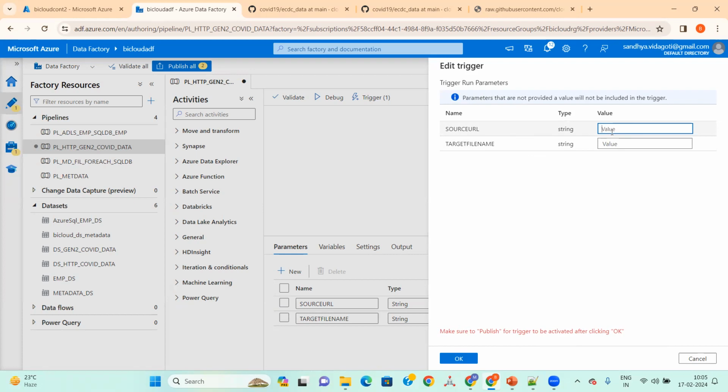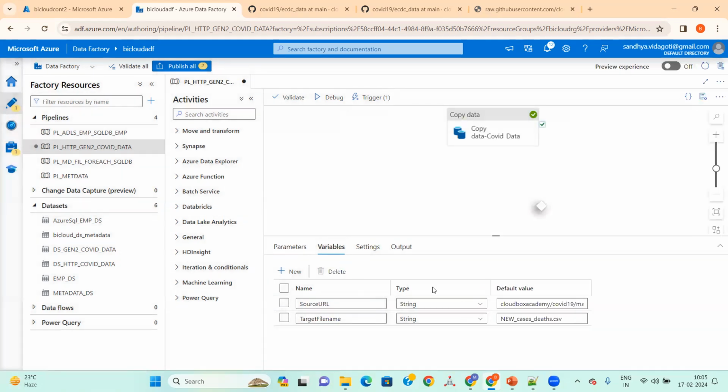Here you can pass the value, and this source URL will be tagged here. While trying to execute, you'll get it here.